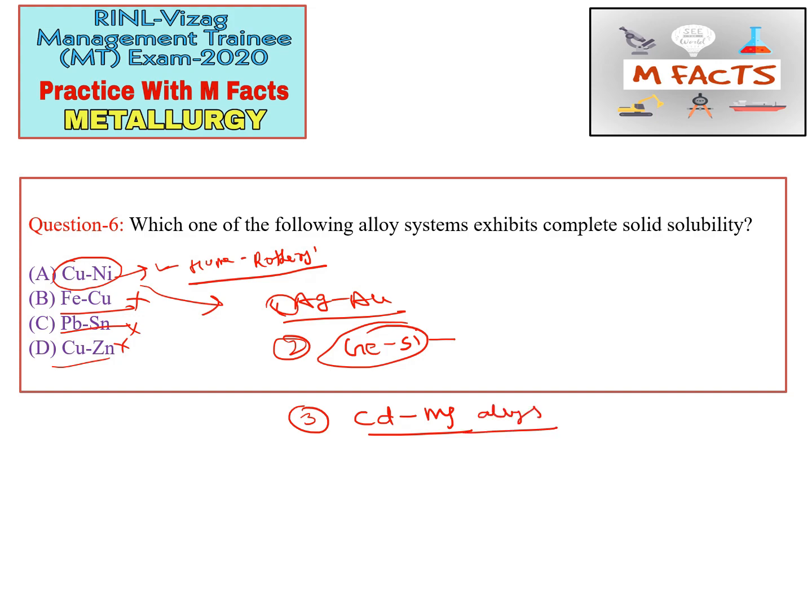For the Hume-Rothery rules, I have created one video, that is chemical and metallurgical terminology part 2. You can check the Hume-Rothery rules there, and you can have a better idea from that video of what a solid solution is and what solid solubility is. So please go through that video and brush up your knowledge regarding the Hume-Rothery rules and solid solubility. So the correct option for this question is A part, that is Cu-Ni, which exhibits complete solid solubility.